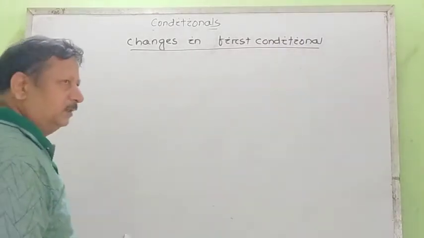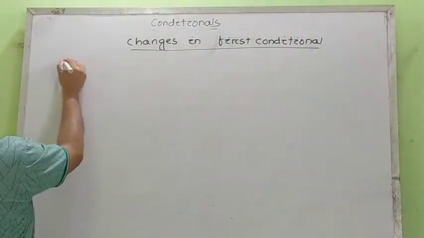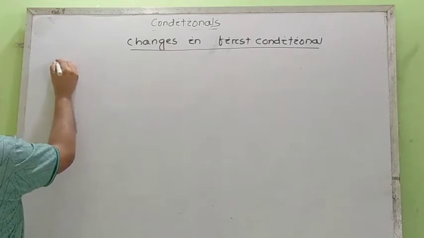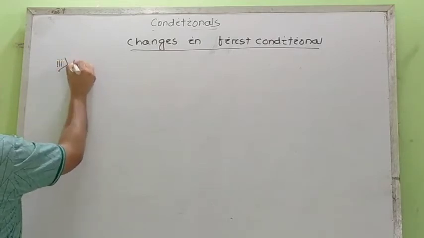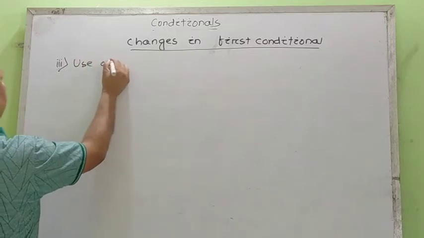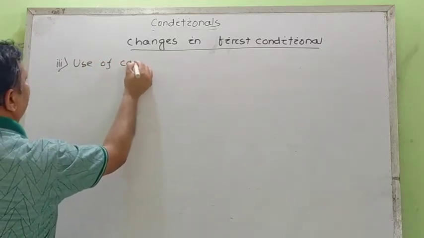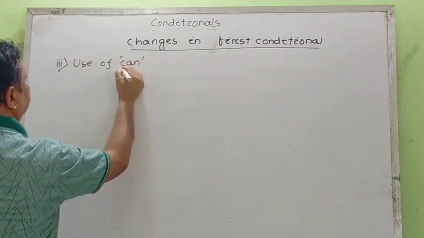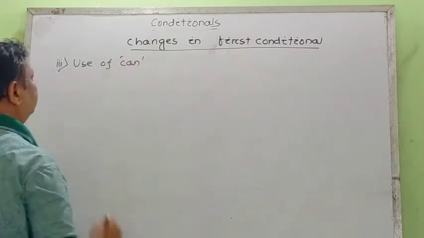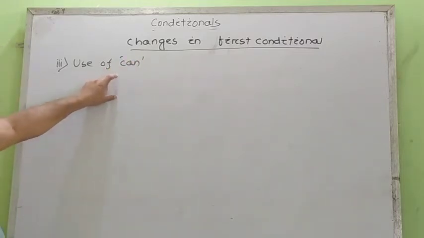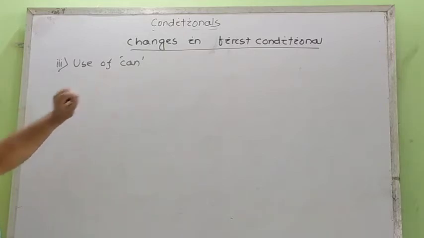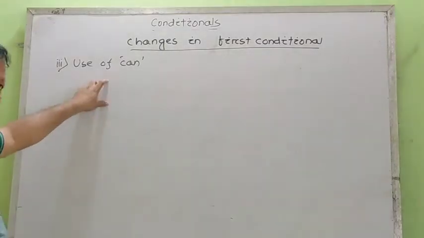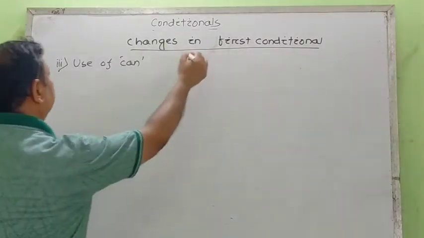Then the next change that occurs in our if clause, change 3. Use of can or may. We can use these also in our if clause. How?